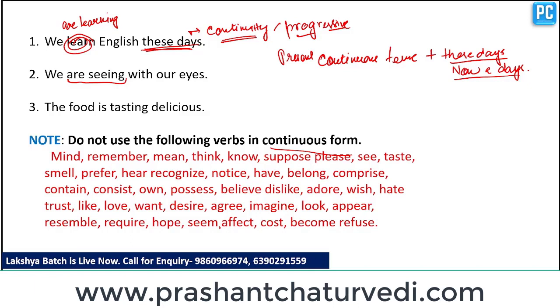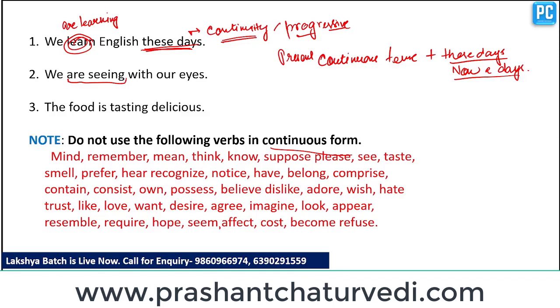Clear? So these verbs express some type of state of actions, or we can say thinking processes, or possessions. So mind, remember, mean, think, know, suppose, please, these express state of mind. Clear? And see, taste, smell, prefer, these express our perception. Recognize, notice also express perception.